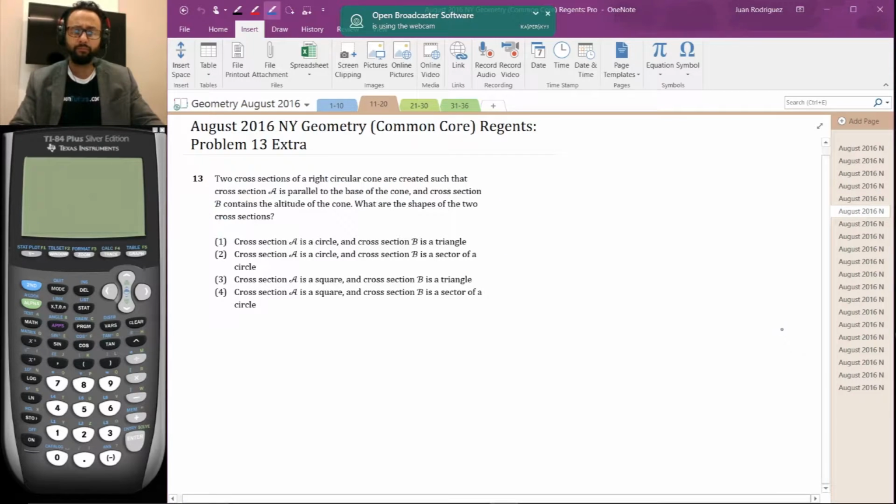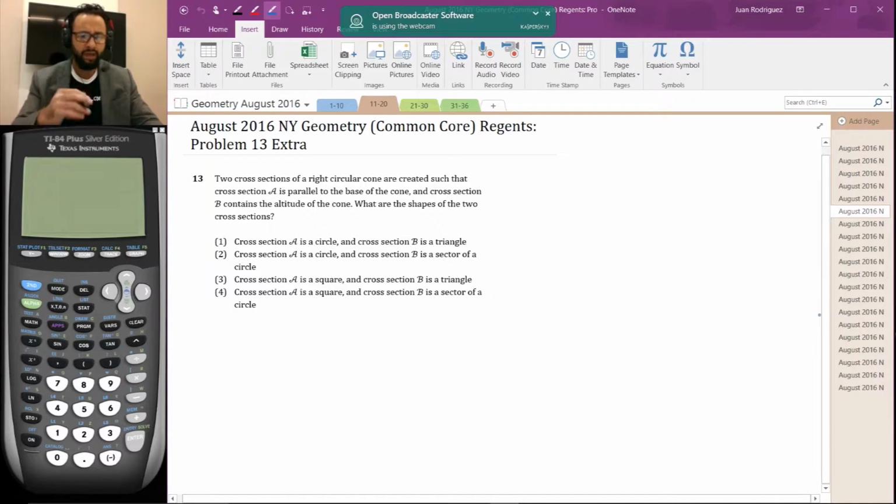But if you want to see an extra problem, we created this one here, JuanTutors.com. See if you get this one. Two cross sections of a right circular cone are created such that cross section A is parallel to the base of the cone, and cross section B contains the altitude of the cone. What are the shapes of the two cross sections?